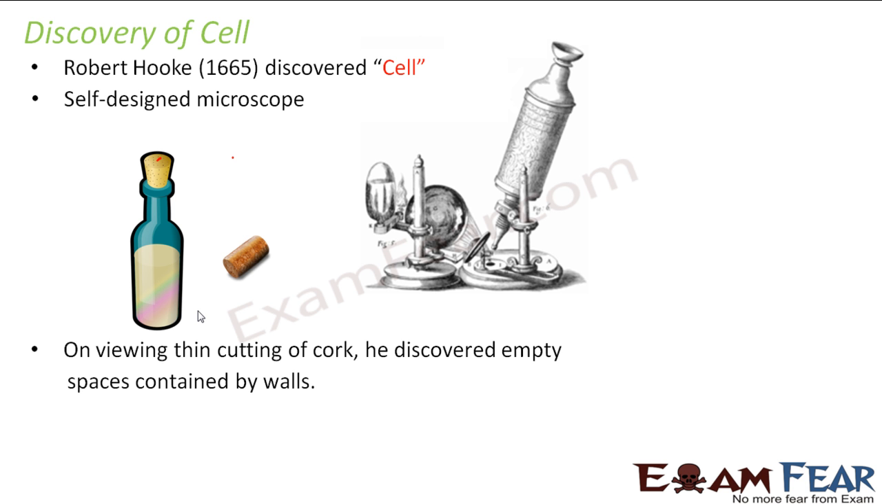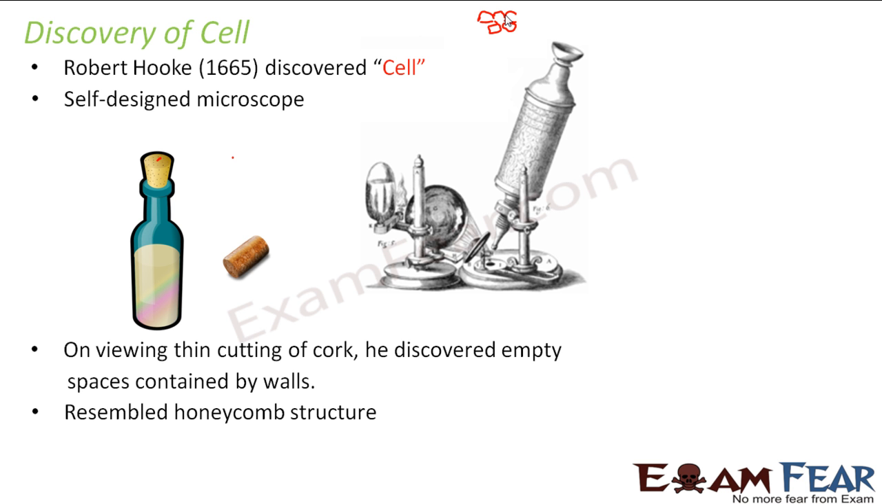Now, what happened on viewing this thin cutting of the cork? He discovered empty spaces contained by walls. That means he observed a structure like this. He took a thin cutting of this cork, and when he observed it with the help of this microscope, he observed some empty spaces enclosed by walls. When he saw the structure, it resembled the honeycomb structure. You know honeycomb, right? The honeybees make their nest-like structure, that is called honeycomb. So it looked like that honeycomb structure.